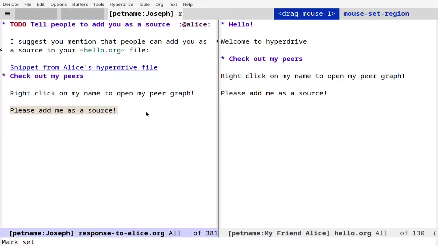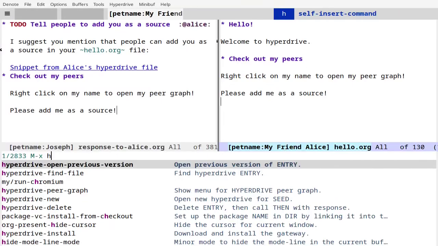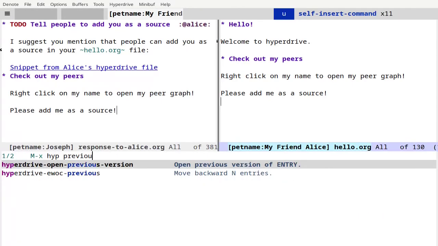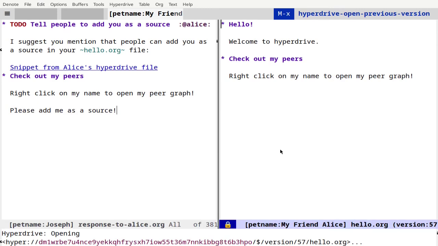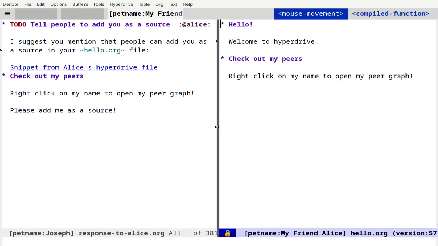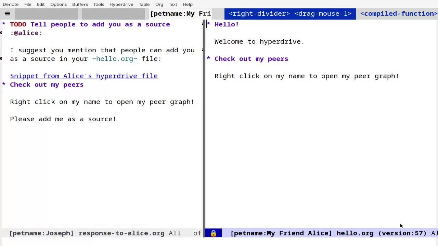Let's say that I want to transclude the previous version of Alice's hello.org file, and I don't want my transclusion to change when Alice updates her file. That's possible too. I'll go over to her file and run M-x hyperdrive-open-previous-version. Now when I widen the window a little, we can see in the mode line that this is version 57. For an explanation of what the version numbers mean, check out the last video or the info manual.